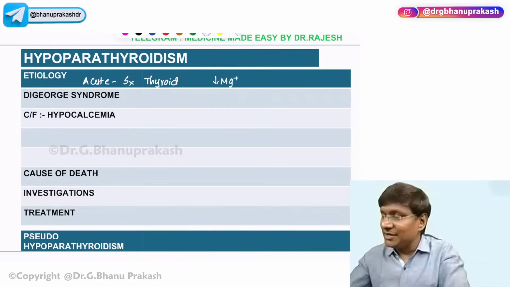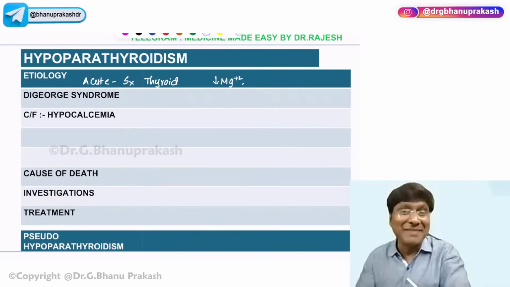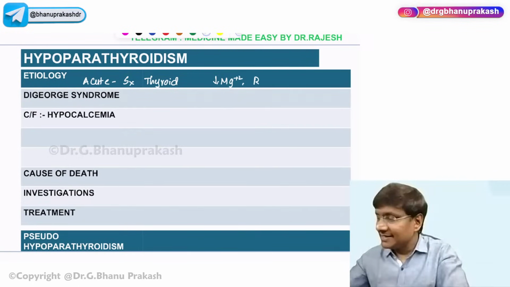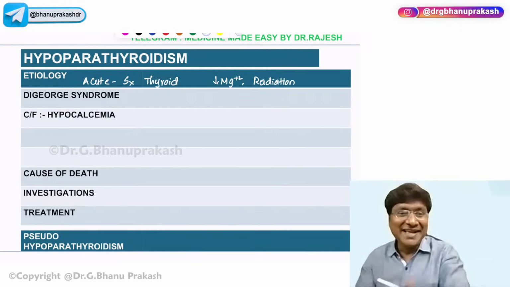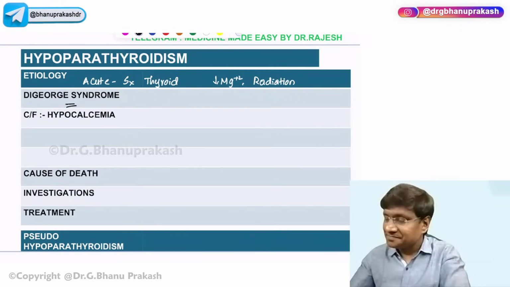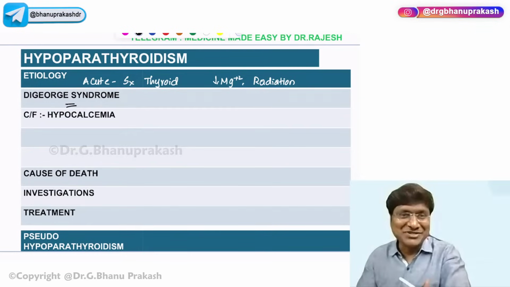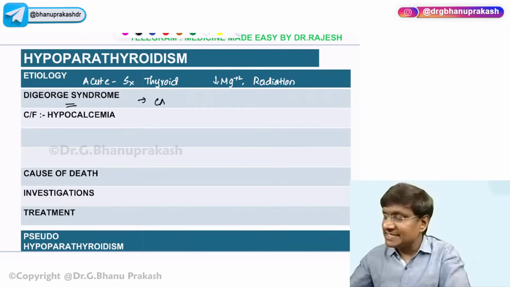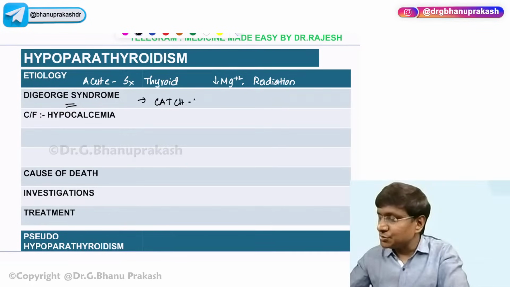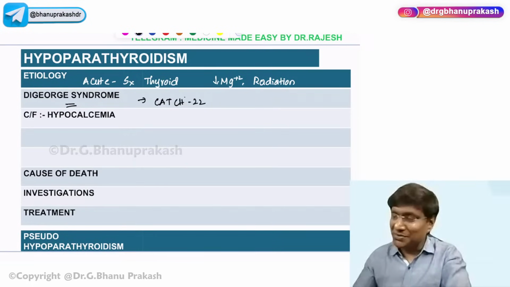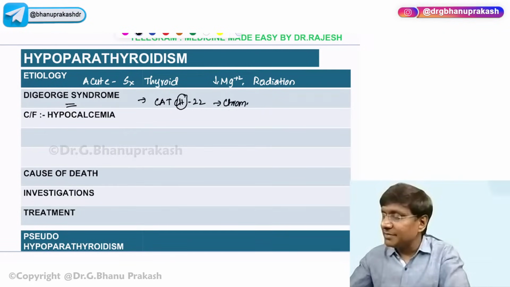The other etiologies that will be causing hypoparathyroidism will be hypomagnesemia, right? And the radiation therapy, just now we have discussed one of the very important clinical scenarios. And we have a genetic disorder that will be causing hypoparathyroidism, that is DiGeorge syndrome. So DiGeorge syndrome, please remember this particular mnemonic, that is CATCH-22. In CATCH-22, you have hypocalcemia. That hypocalcemia is because of hypoparathyroidism and the abnormality is on chromosome number 22, right?